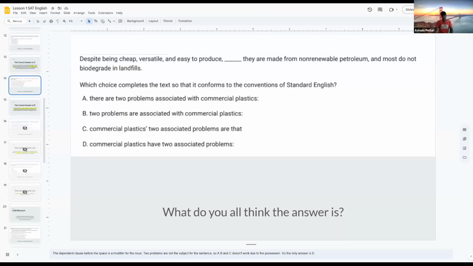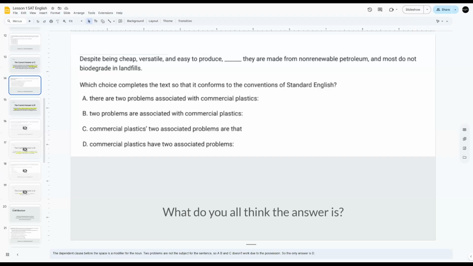C cannot be the answer due to the fact there is an apostrophe after commercial plastics, which makes it possessive. What does the apostrophe mean? The apostrophe basically means that, I guess you could say, the commercial plastics are not really owned, I guess you could say owned by the two associated problems. There's probably a more proper way to define that. I can bring that back later if anyone has any questions.